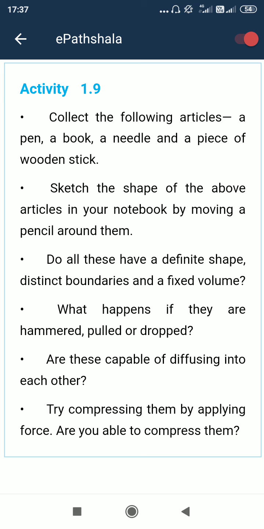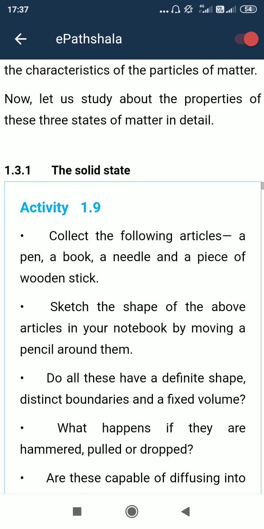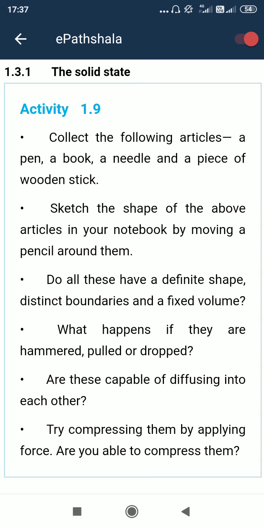See, we know solid state has a specific shape, but in case of liquid state, no specific shape. Means 1 liter of water, when we keep it in a bottle, then the water gets the bottle shape.